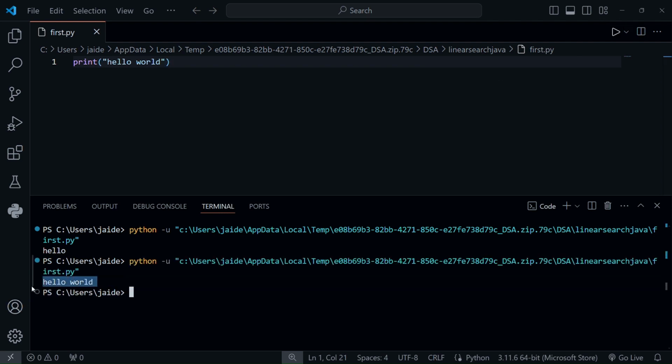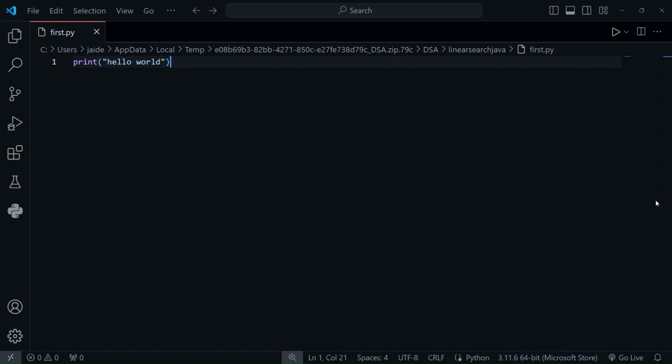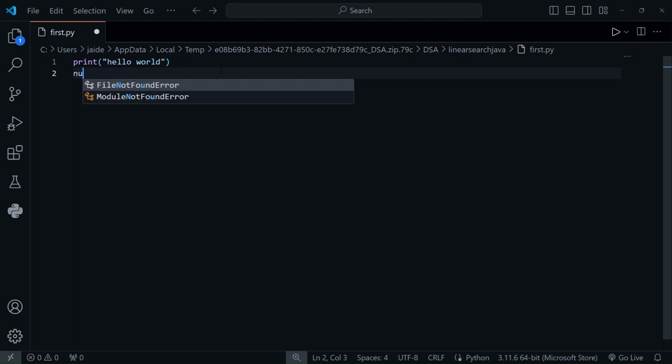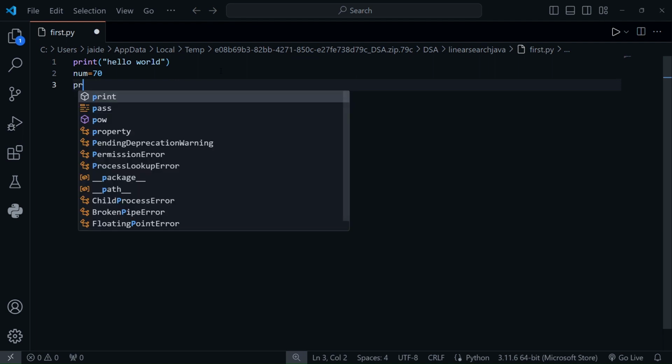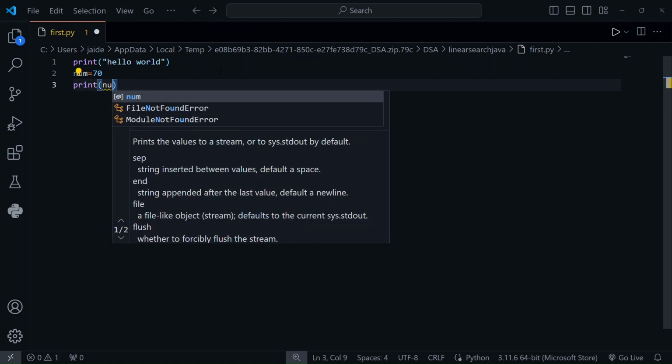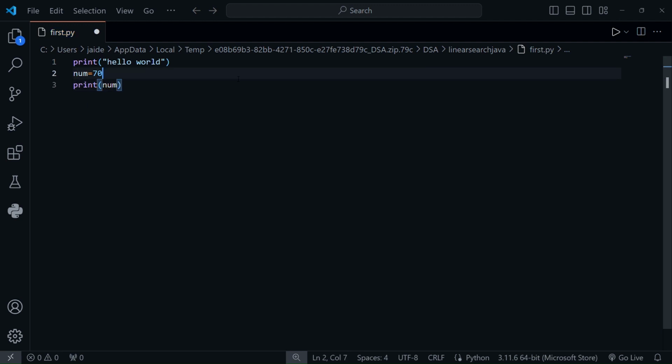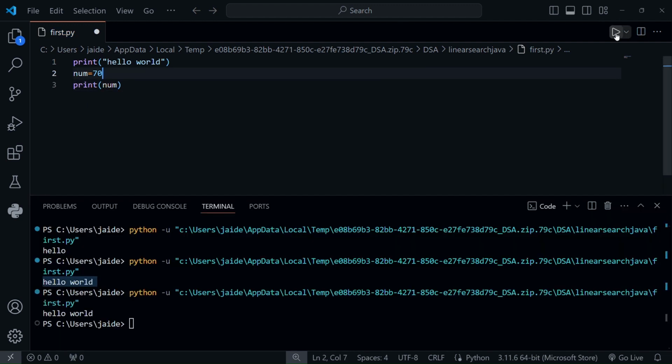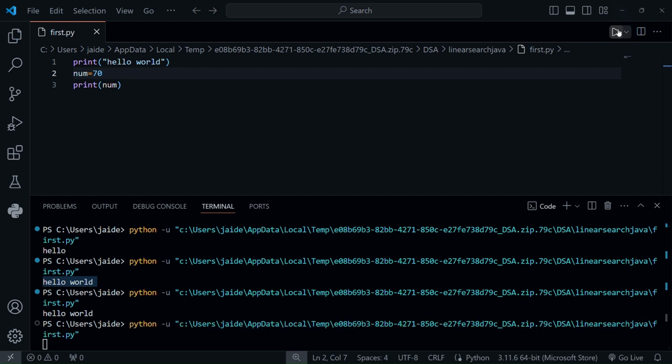Then if we want to take some input like integer input, let's first declare some integer variables like num equal to 70, then print the value of num. It will print the value of num. So let's save first and then run the code. Then hello world and 70.